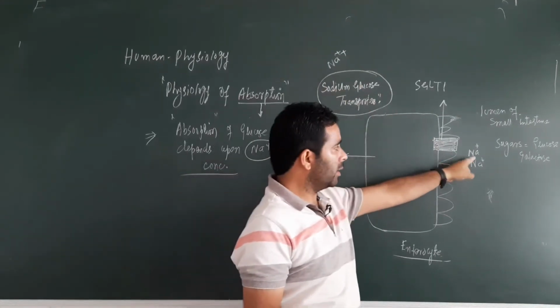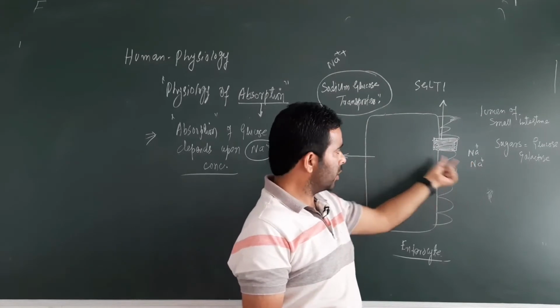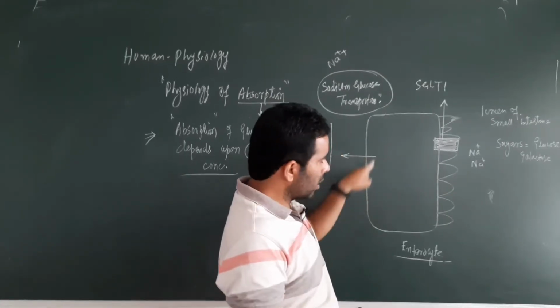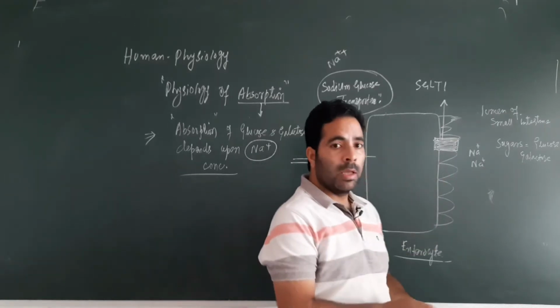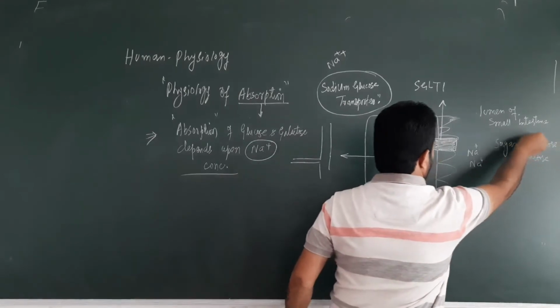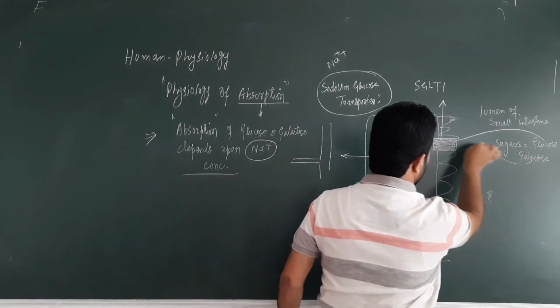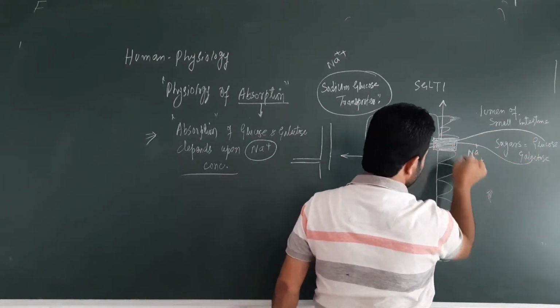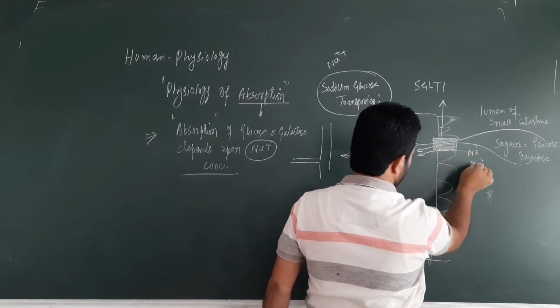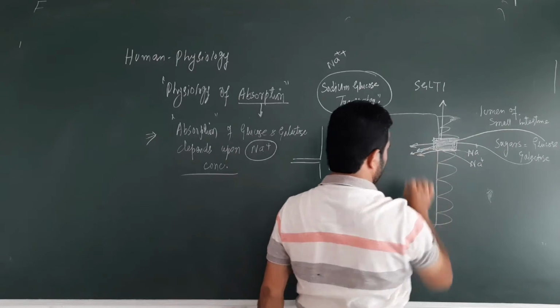When there is a high sodium ion concentration, this transporter will open, and through the same transporter the glucose and galactose will move. That means two things go through the same transporter. Glucose and galactose move through the same transporter through which the sodium is moving inside.